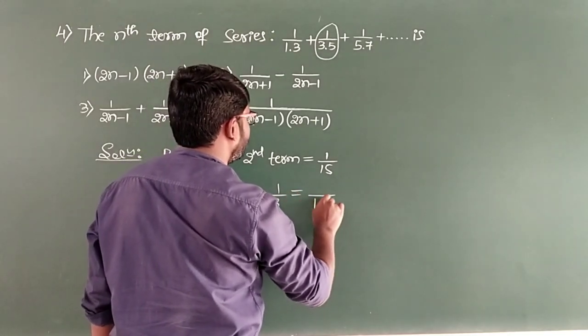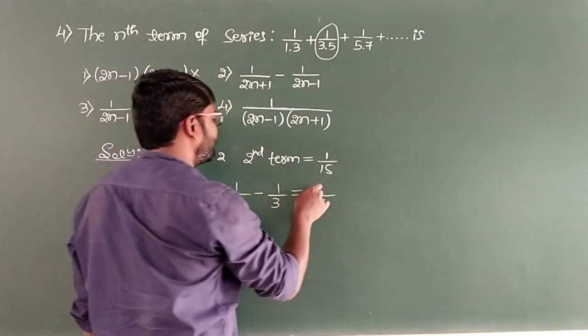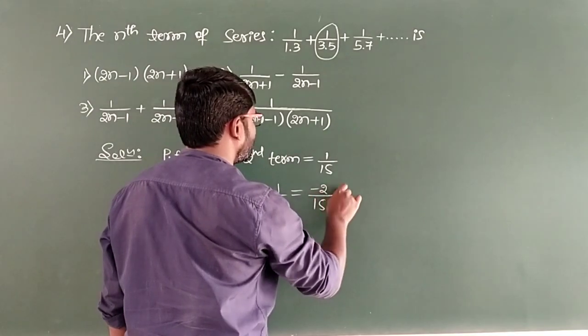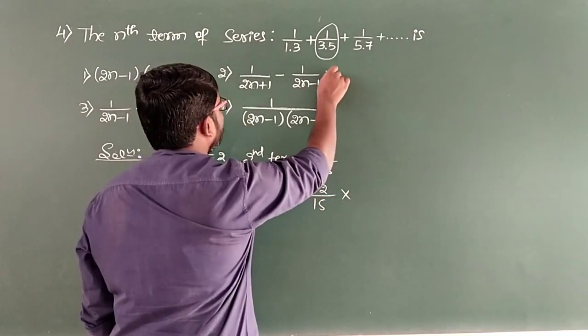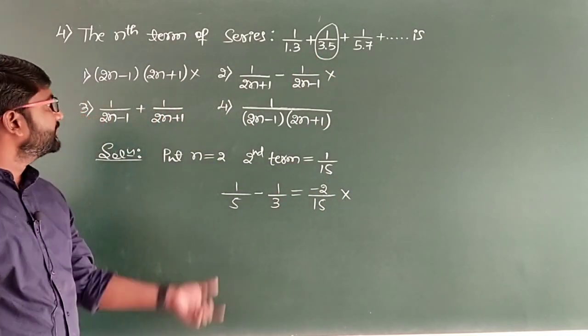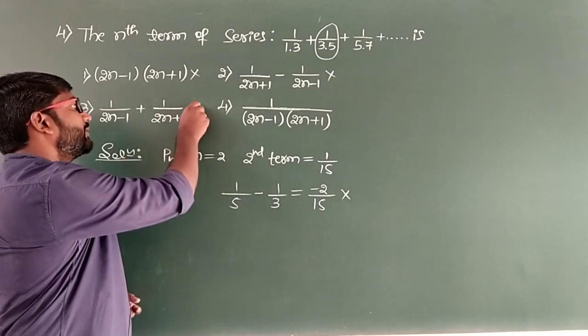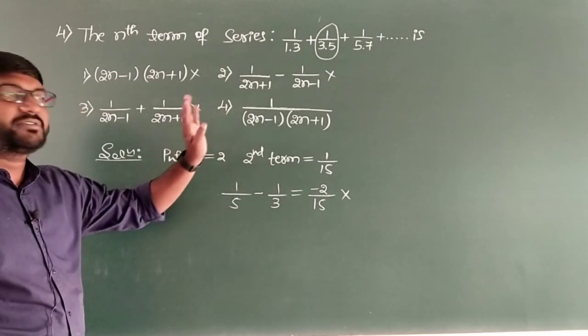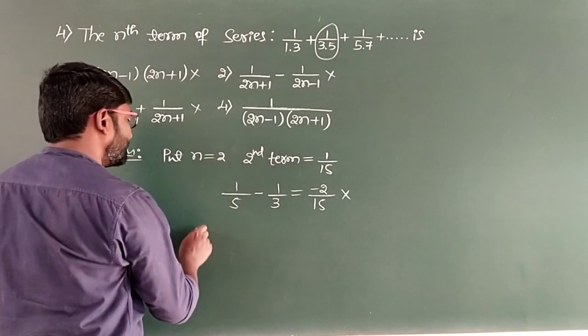The LCM will be 15. So overall what do we get? 3 minus 5 it will be minus 2. Again option 2 is not the correct answer. Similarly option 3 is also not the correct answer. Verify option 4 now. So I'll be verifying option 4.